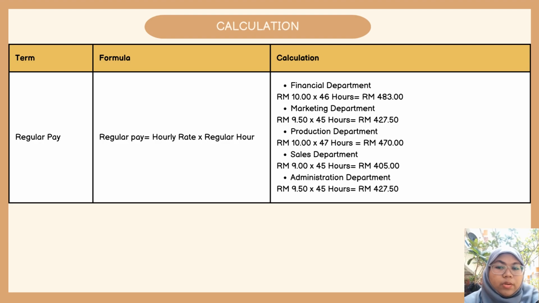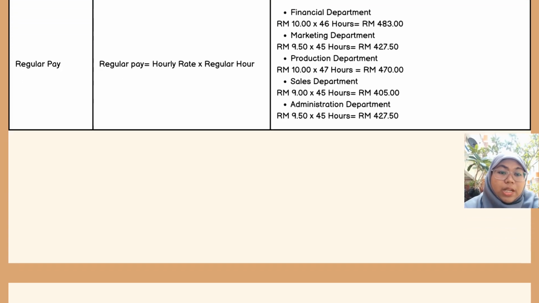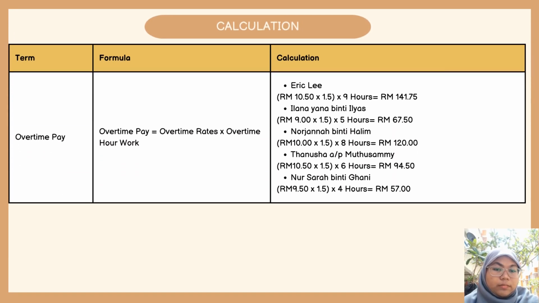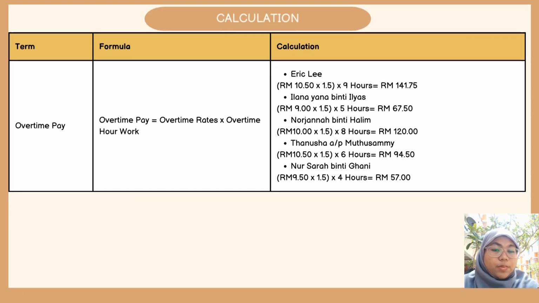Regular pay for the administration department, the calculation is the same as the marketing department. So let's move to the next slide. This is how we calculate the overtime pay. For example, Eric Lee, in brackets, 10 ringgit and 50 cents times 1.5, which is the overtime rate, times 9 overtime hours worked, equal to 141 ringgit and 75 cents. This calculation also applies to all employees that work overtime. Let's move to the next slide.